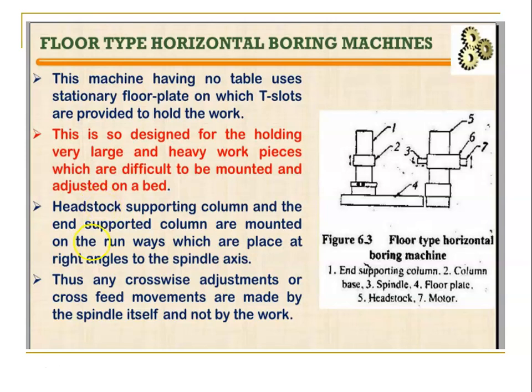The headstock supporting column and the end supporting column are mounted on the runways, which are placed at right angles to the spindle axis. Thus, any crosswise adjustments or cross feed movements are made by the spindle itself, and not by the work. So we don't need to do the crosswise movements on the work. Since the columns are fixed on the runway, we can lightly move the T slots along the runway and adjust.